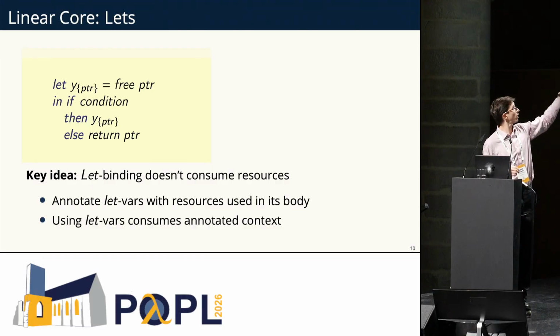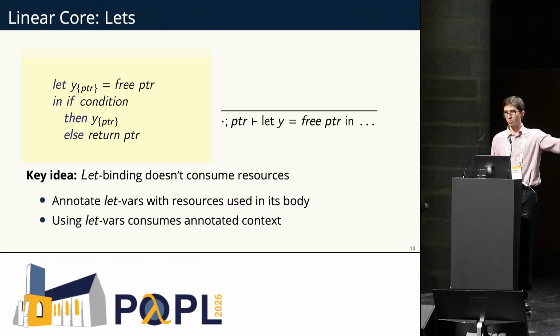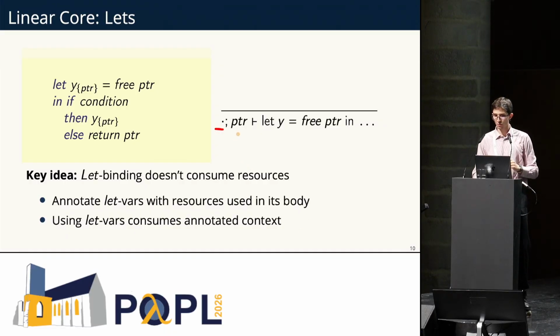So here we have let y equals free pointer. So y is annotated with pointer because that's the resource that we have. I'm just going to type this example. We have two contexts: the unrestricted context to the left side of the semicolon, and the linear context. Variables in the linear context must be used exactly once, and the others can be used as many times as you want. And then we want to type the full let.